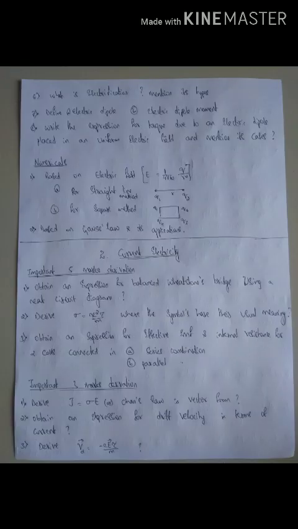Coming to the next chapter, that is current electricity. The most expected 5 mark derivation, which is very important, is the expression for balanced Wheatstone bridge using a Wheatstone circuit diagram. If not, you have to obtain the expression for conductivity, that is sigma equals n e squared tau by m, where the symbols have their usual meaning.